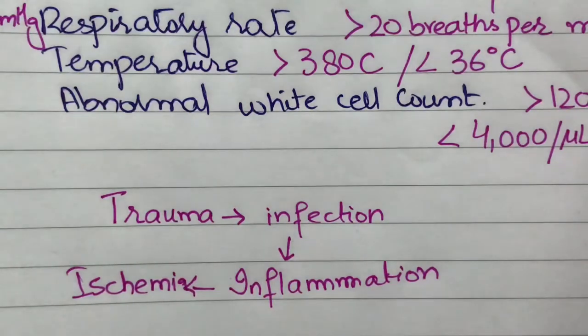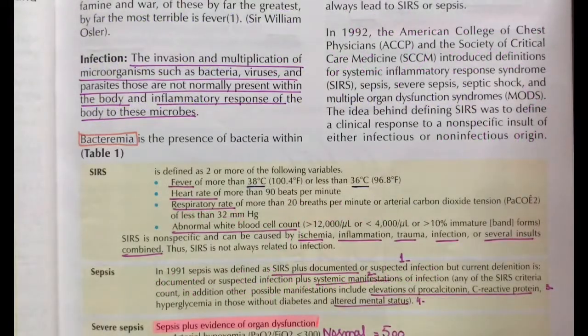Via this parameter we can define the systemic inflammatory response syndrome: we have a patient with trauma, and in that trauma there is infection leading to inflammation, and at the end the inflammatory side will lead to ischemia. So here the same is written.